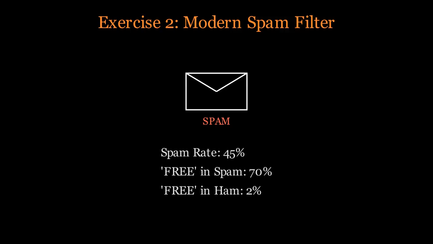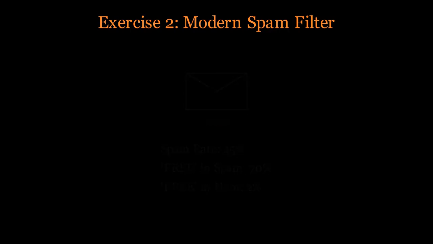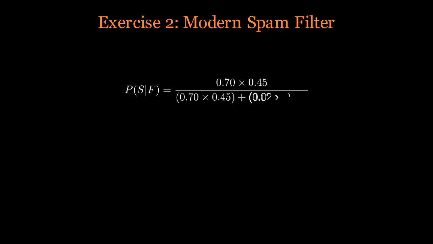Exercise 2, the modern spam filter. Every day, billions of emails are sent. Statistics show that roughly 45% of all global email traffic is spam. Modern filters use Bayesian logic to protect your inbox. Let's say that the word free appears in 70% of all spam emails, but it only appears in 2% of legitimate ham emails. If you receive an email containing the word free, what is the probability that it is actually spam?